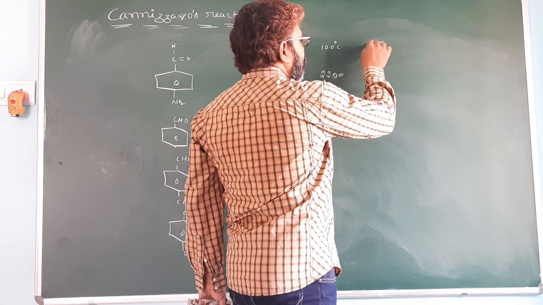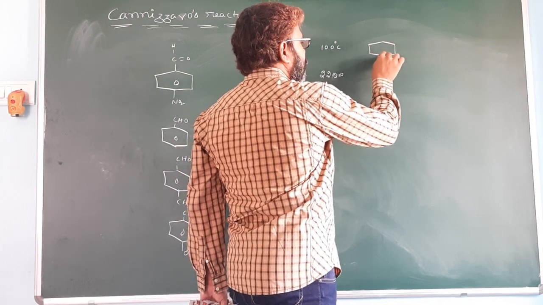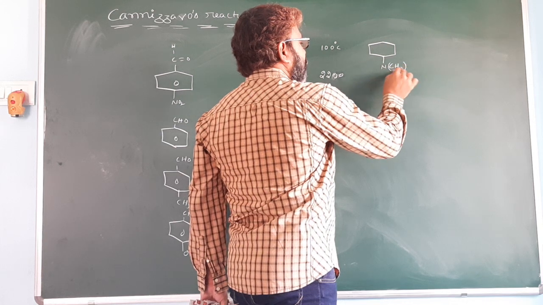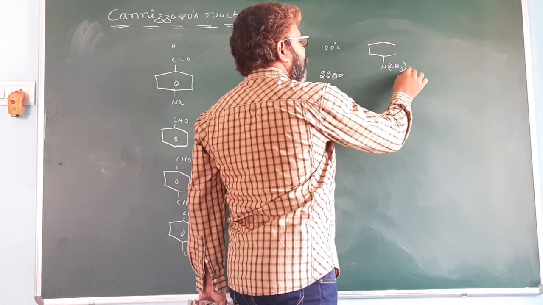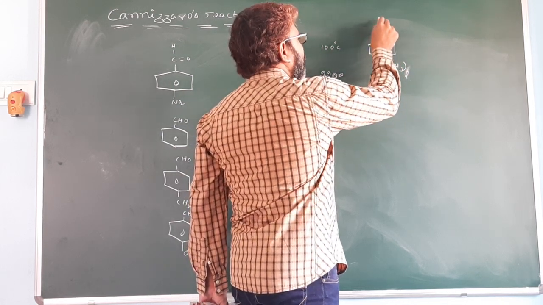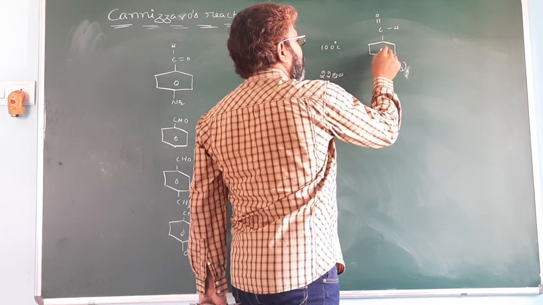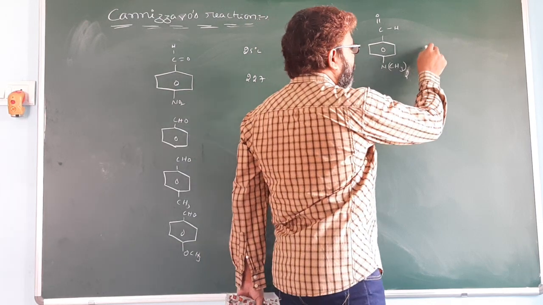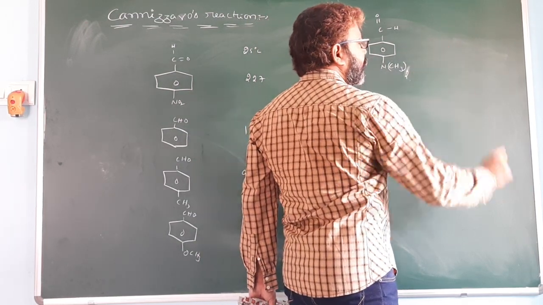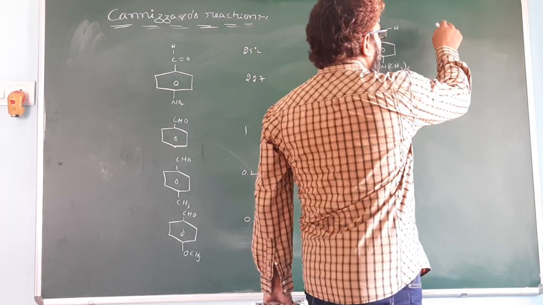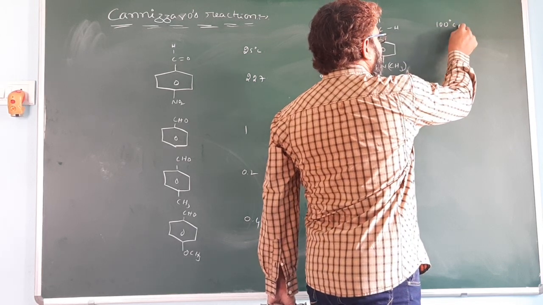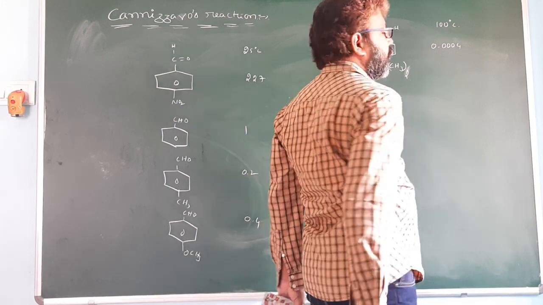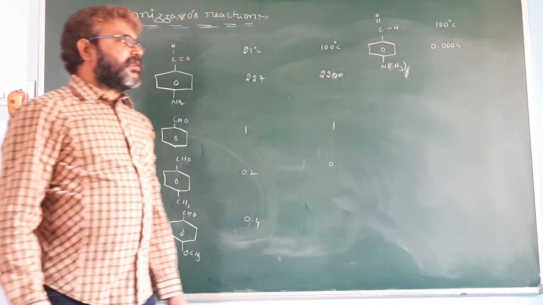For para-N,N-dimethyl benzaldehyde, at 25 degree centigrade temperature it maybe cannot participate in the reaction. At 100 degree centigrade temperature, it gives 0.004 percentage of yield.